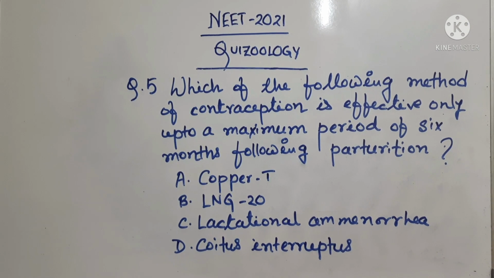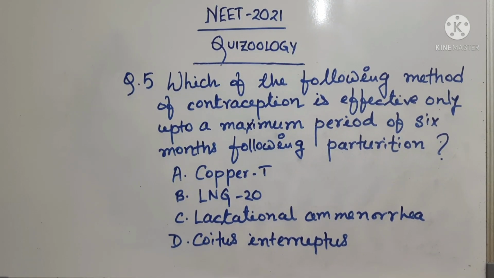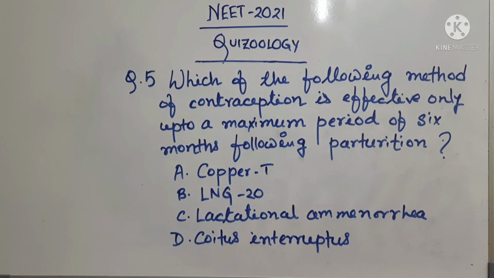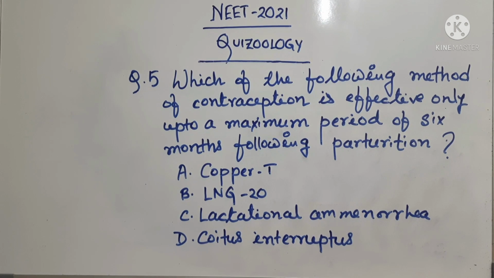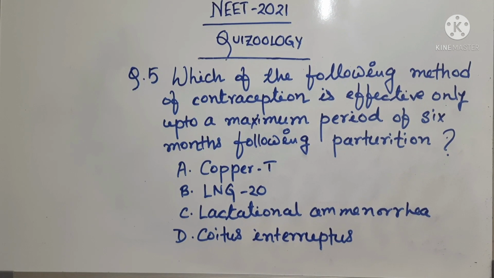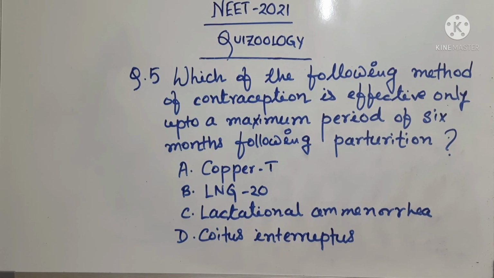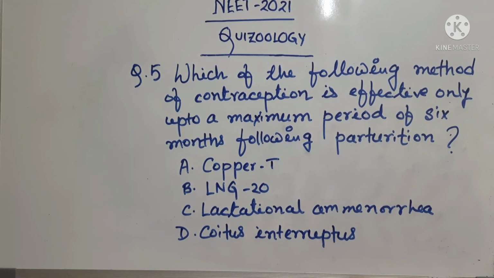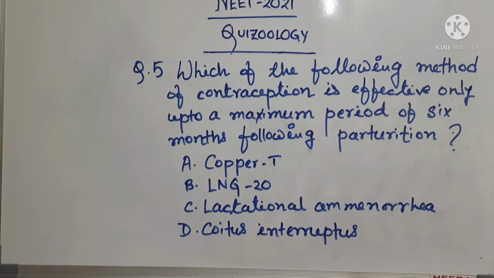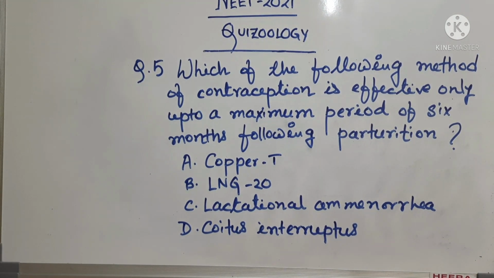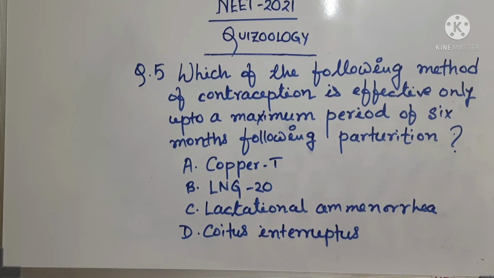This is question number 5 and this is the last question of today's session. Which of the following method of contraception is effective only up to a maximum period of 6 months following parturition? Now you all know parturition means the process of giving birth to the child. The options given are option A, copper T; option B, LNG 20; option C, lactational amenorrhea; option D, coitus interruptus.